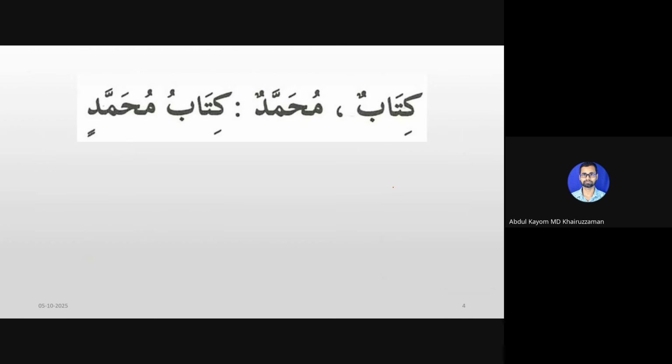Next we'll learn how to make possession. We have Kitabun, a book, and Muhammadun, a person named Muhammad. Suppose we want to say Muhammad's book, a book that belongs to Muhammad. How do we say it? We say Kitabu Muhammadin. You can see there are two kasras there. Normally it is Muhammadun, with two dhammas, but when we say book of Muhammad, we say Kitabu Muhammadin.